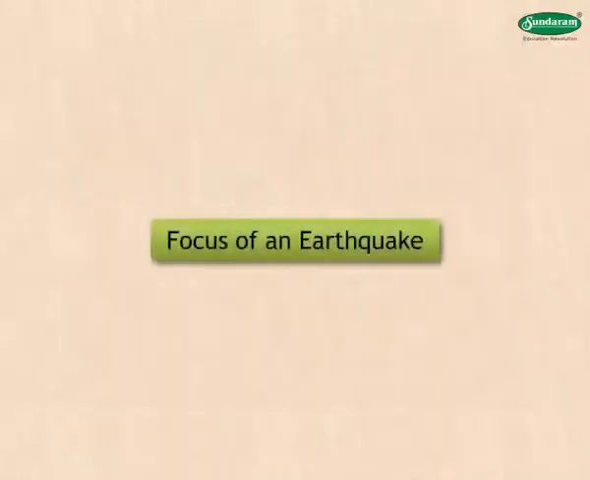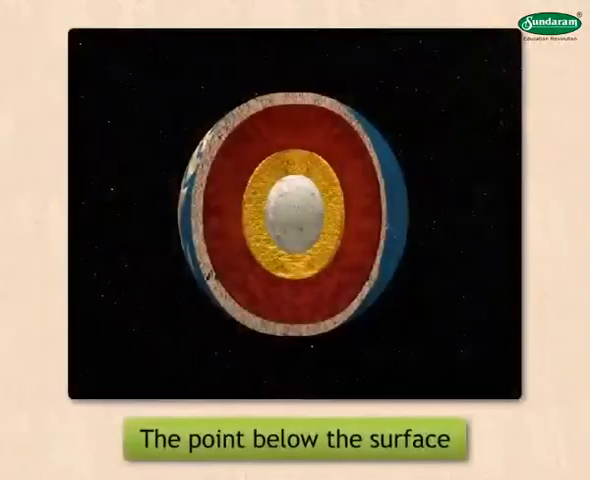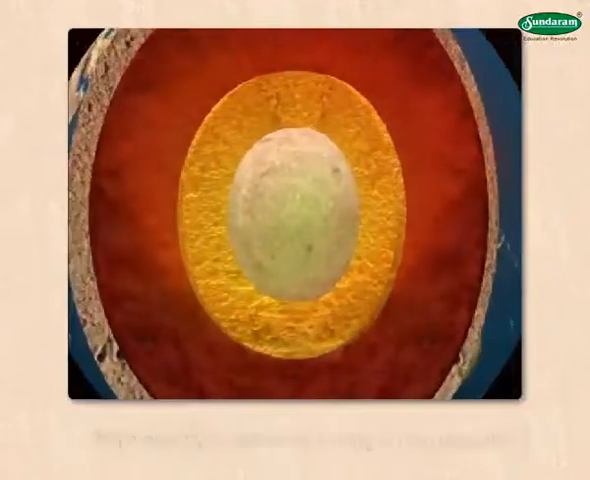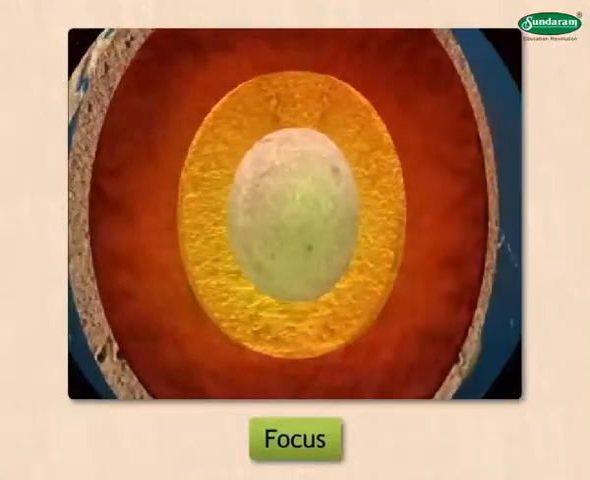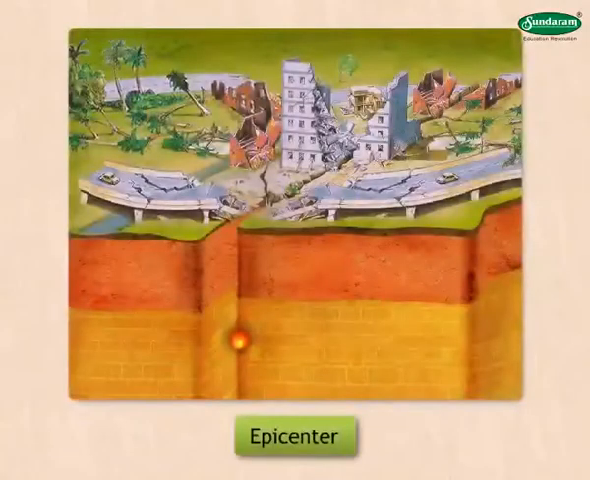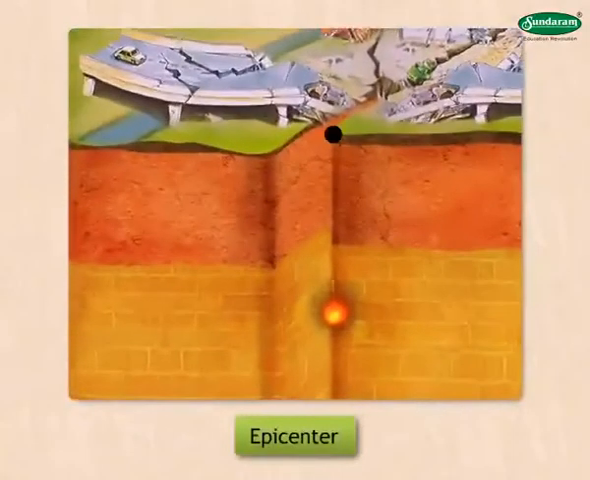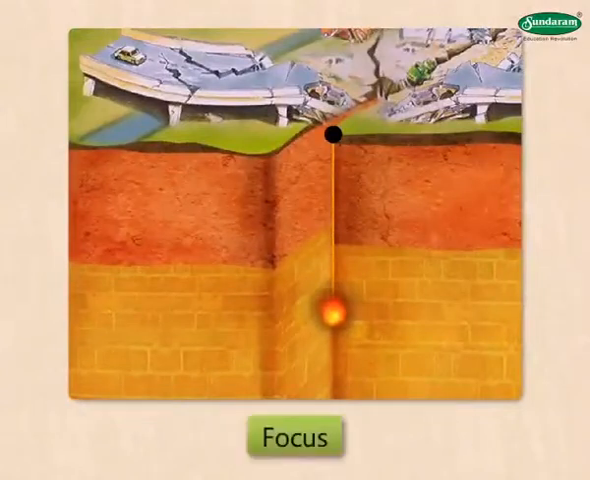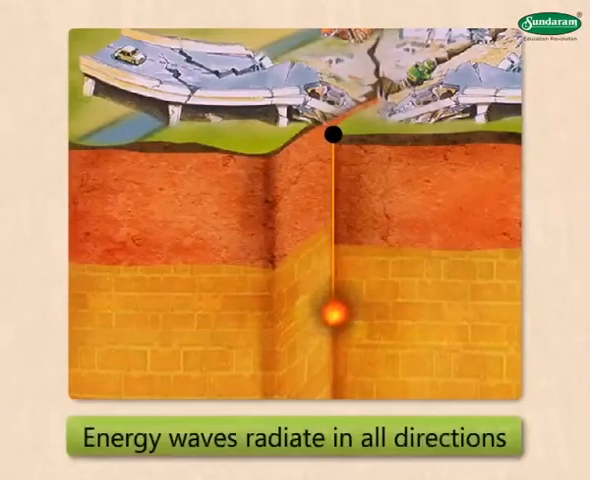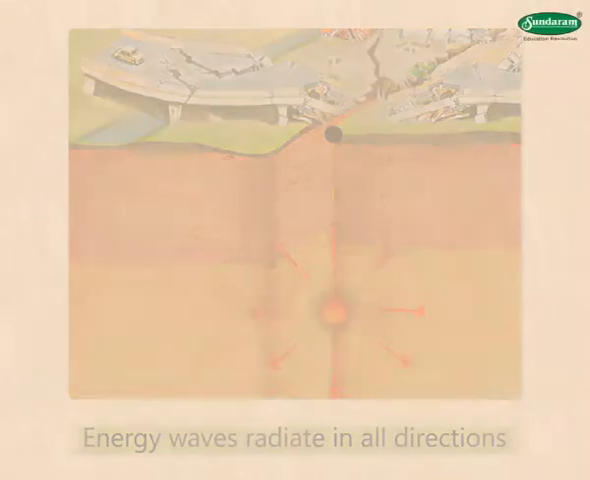Focus of an earthquake. The point below the surface where energy is released during an earthquake is called the focus of an earthquake. Epicenter of an earthquake. The epicenter of an earthquake is located on the surface at the point nearest to the focus. Energy waves are radiated in all directions towards the surface from the focus.